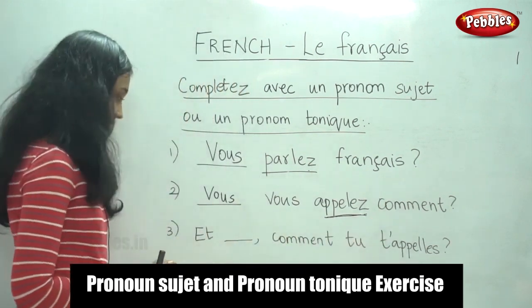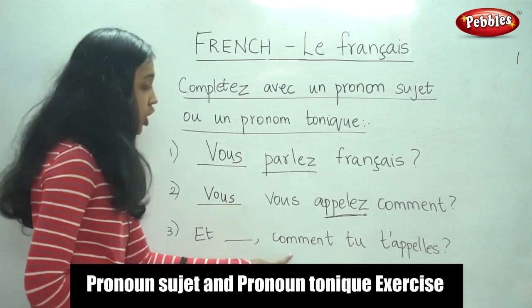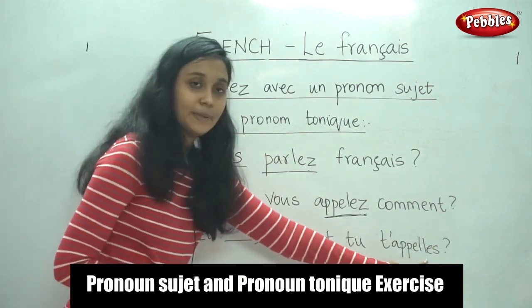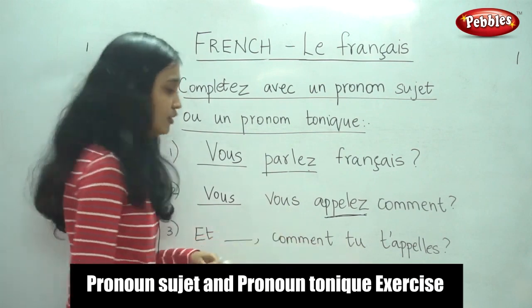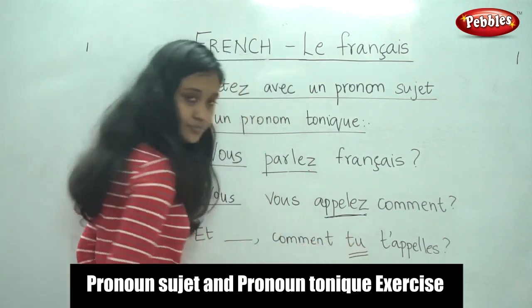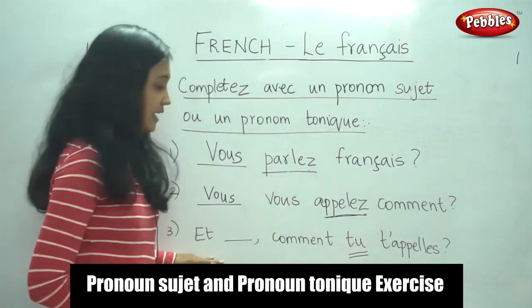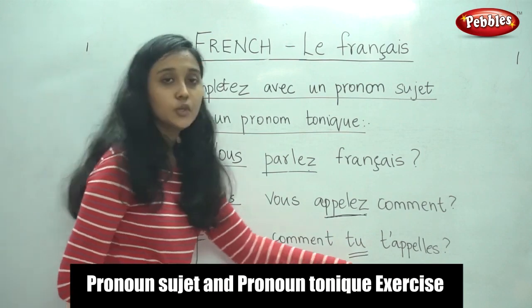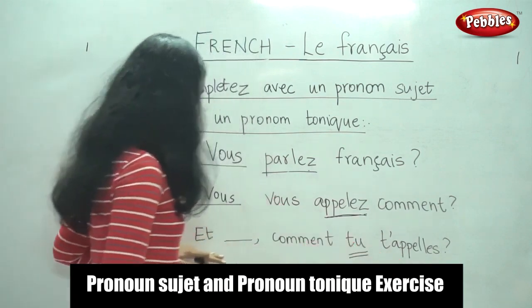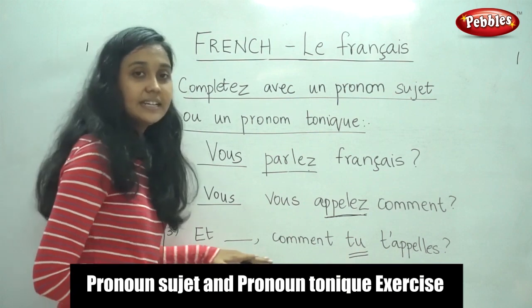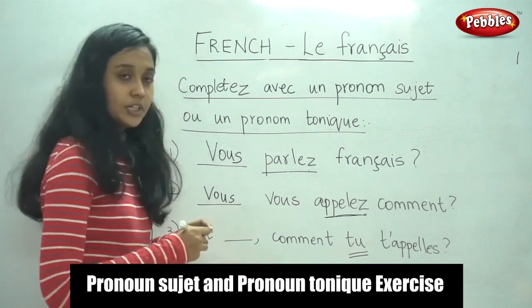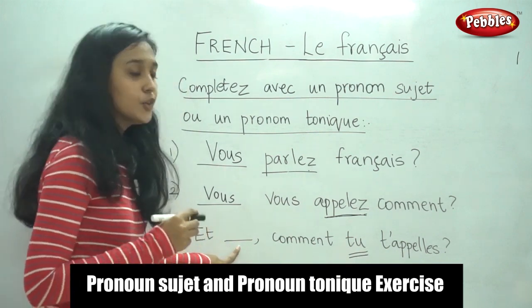And the third sentence, a dash, comment tu t'appelles? So, here we have the word tu. So, you can understand the meaning is, what do you call yourself? And before that, we have a dash. So, what would come here? Here we have to fill in a pronom tonique.